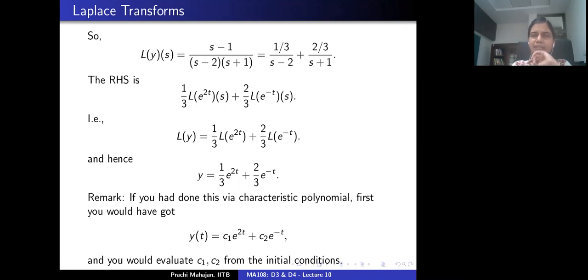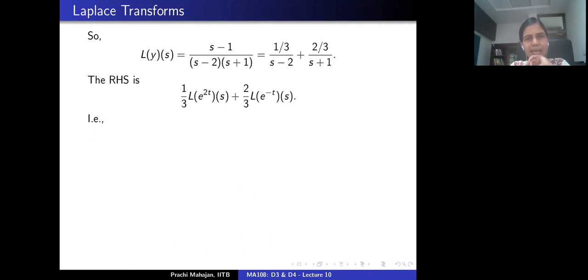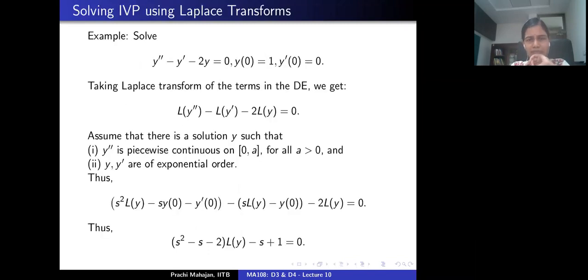And there's one more distinction, as we will see later, that non-homogeneous equations are dealt with in exactly the same manner as homogeneous equations. In general, what do you do when you have to solve a non-homogeneous equation? You find one particular solution of the non-homogeneous equation and you find the general solution of the associated homogeneous equation, whether by the method of undetermined coefficients or the method of variation of parameters. That's not the case with Laplace transform, as we will see. So there are many more advantages. I will highlight them as and when we stumble across them. But this is the very first example that we did.